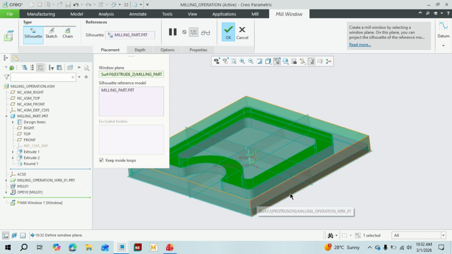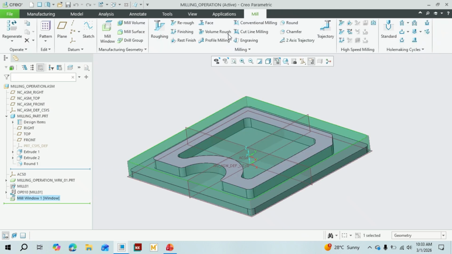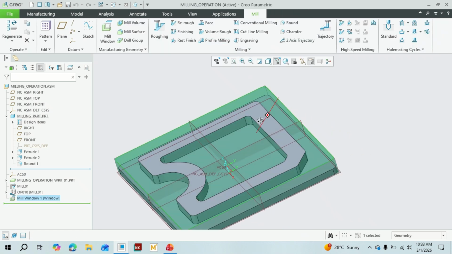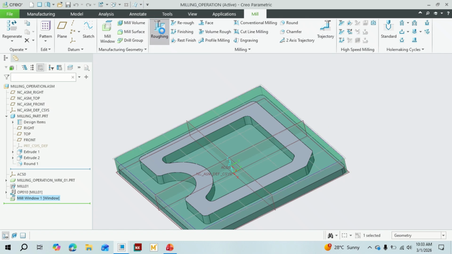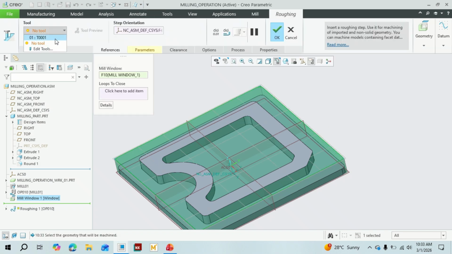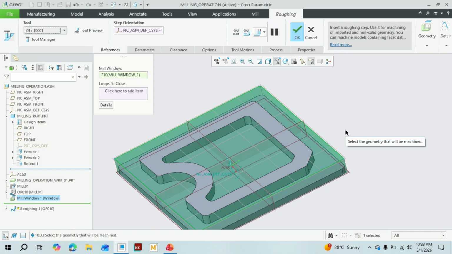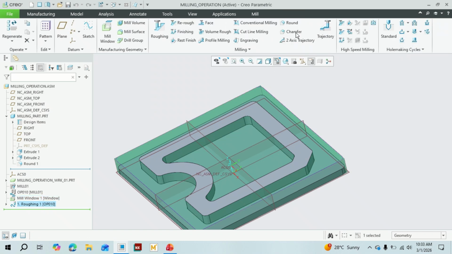Okay, for the outer profile, we'll use this sketch, and for the face milling of the center area, you take this profile. Okay, that's all. Now we are going to create a roughing operation using the tool one we have created, and let's close it. That's it.